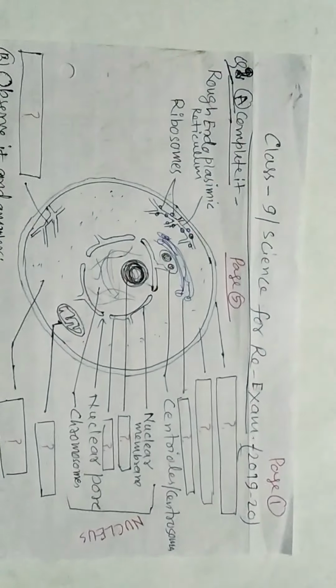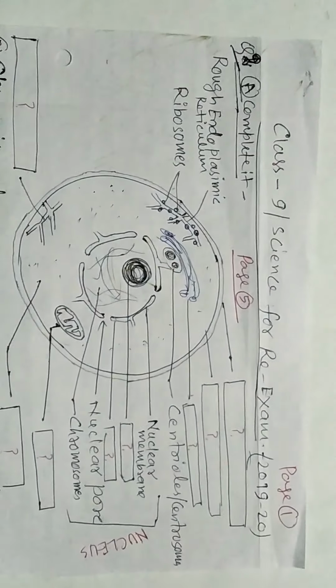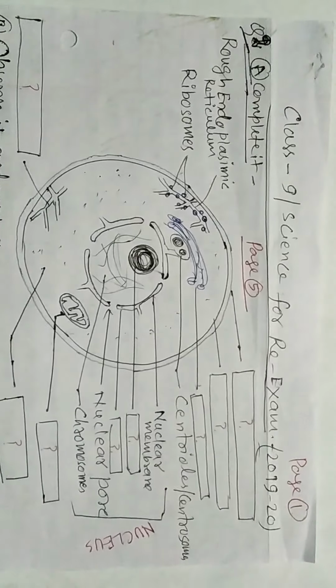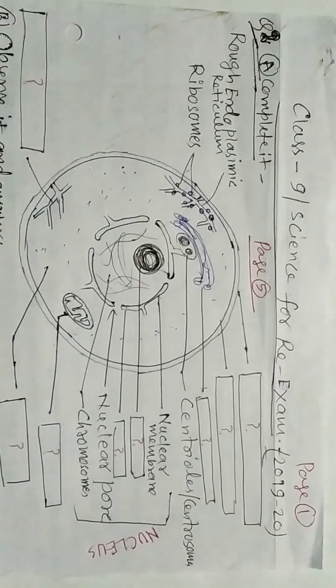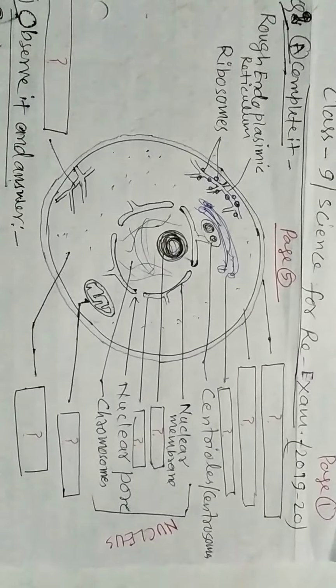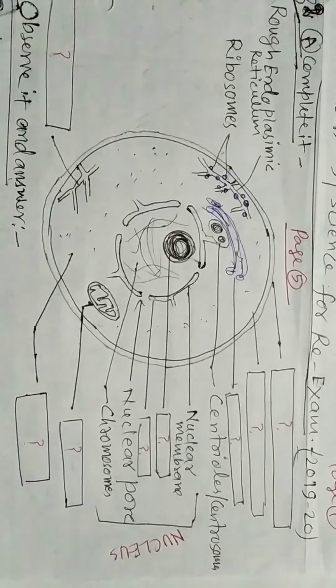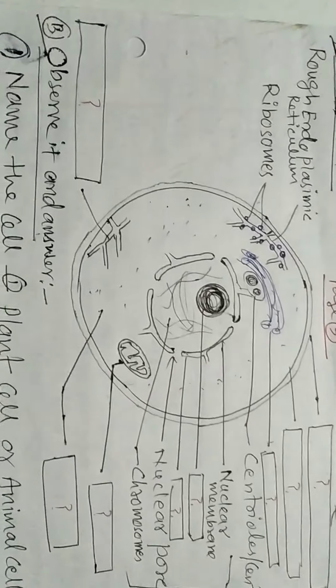Second question: a diagram of a cell is drawn. You have to write the missing blocks or boxes left blank, that is, different parts of a cell. Some are completed by me and others are left for you.